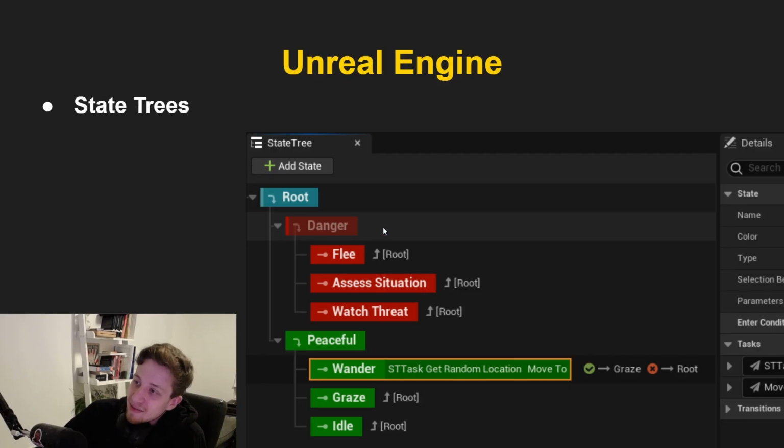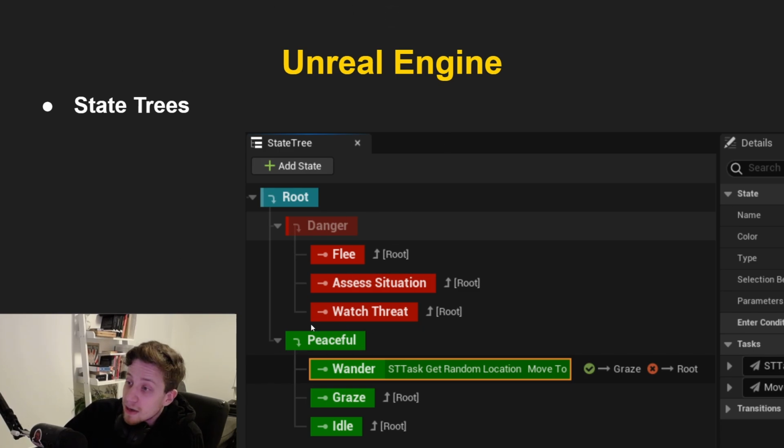So we can see here that we have two main states. We have our state in danger and a state when it's peaceful. We can think about this sort of behavior as being of something like a deer, perhaps some small animal, anything like that. And what we can see here is that whenever our deer is in danger state, it will go into one of these substates. Either it's gonna flee, probably best for it, then it can try to wait and assess the situation, and then it can watch the threat. And whenever it finishes one of these states, it's gonna go back to our main state and potentially switch to a different one. Or it can transition into our peaceful state.